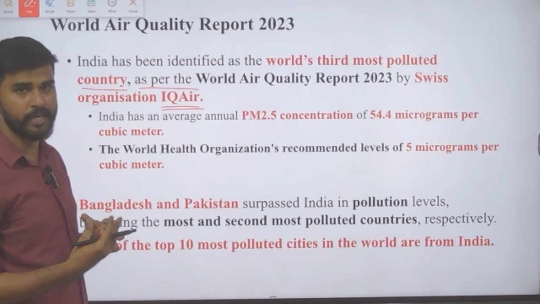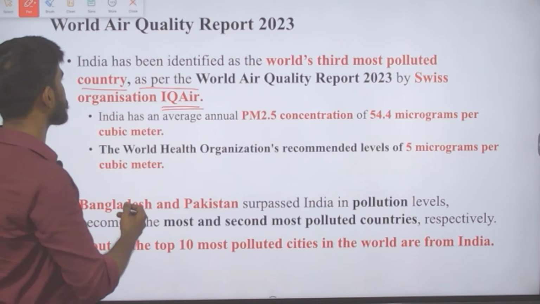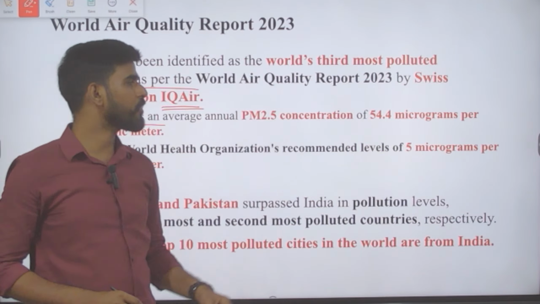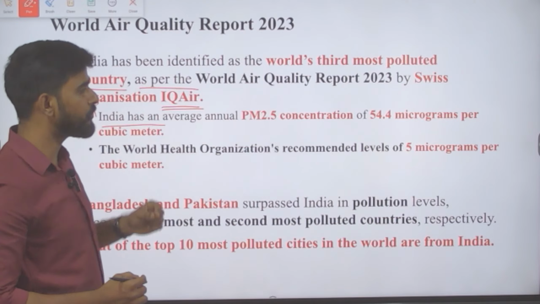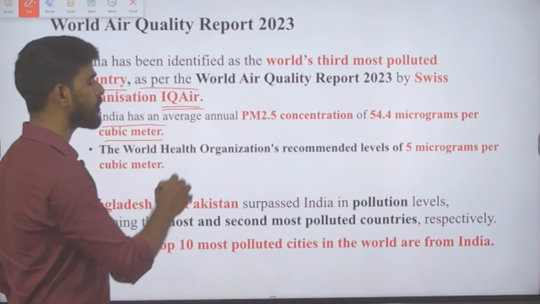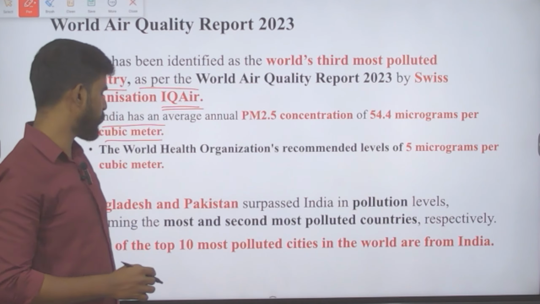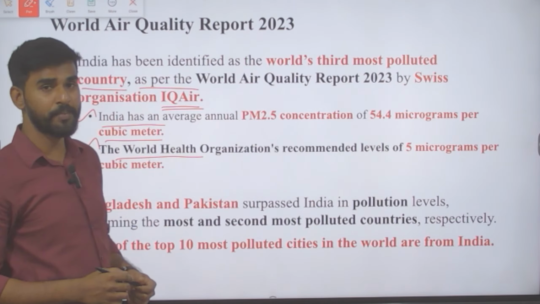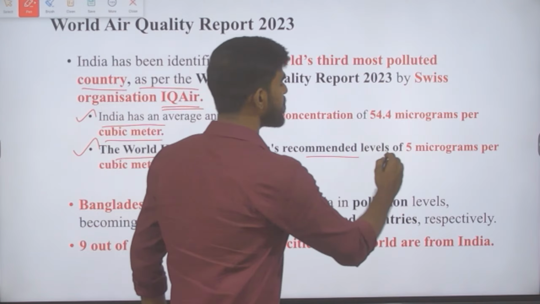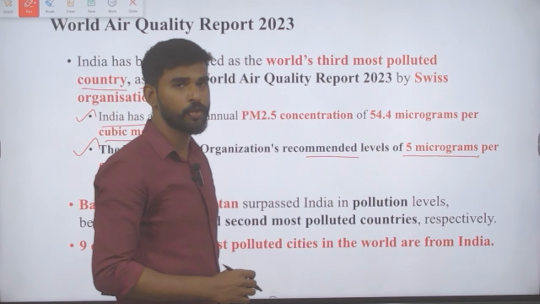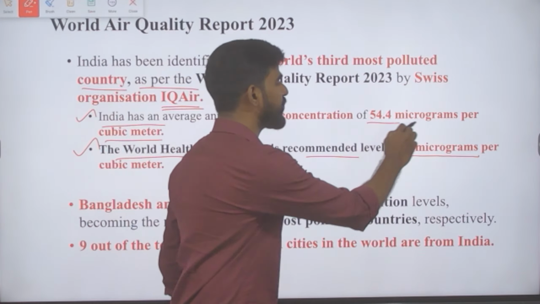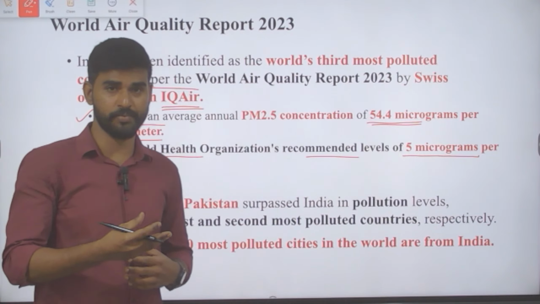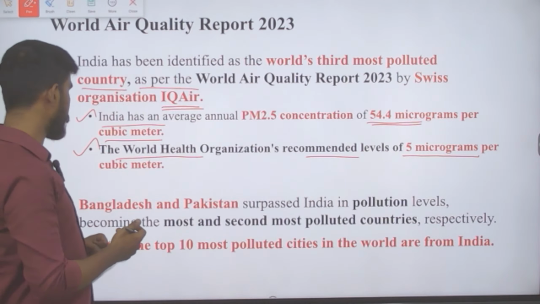IQ Air is the organization which has released this study. And India has an average annual PM 2.5 concentration of 54.4 micrograms per cubic meter. Okay, and then see the World Health Organization's recommendation. The recommended level is just 5 micrograms per meter cube, but India's average is 54.4 micrograms. It is more than 10 times. Okay, so that is a problematic thing.